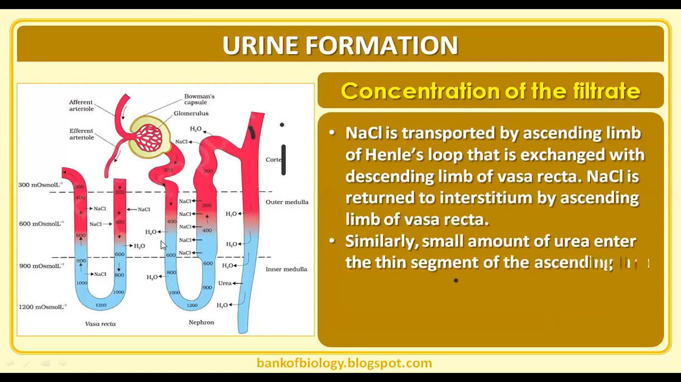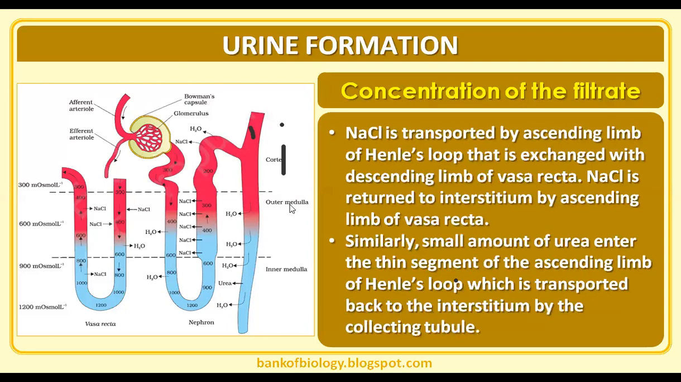Then the sodium chloride is transported by the ascending limb of Henle's loop, which is exchanged with the descending limb of vasa recta. Sodium chloride is returned back to the interstitium by the ascending limb of vasa recta. We are returning this back again in the ascending limb of vasa recta towards the descending limb of Henle's loop. Similarly, a small amount of urea enters the thin segment of the ascending limb of Henle's loop, which is transported back to the interstitium by the collecting tubule.